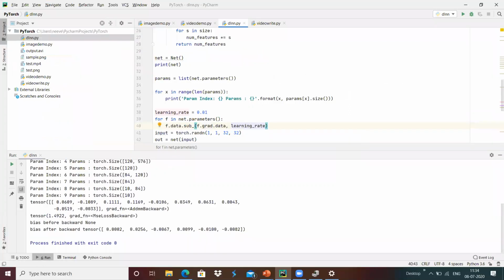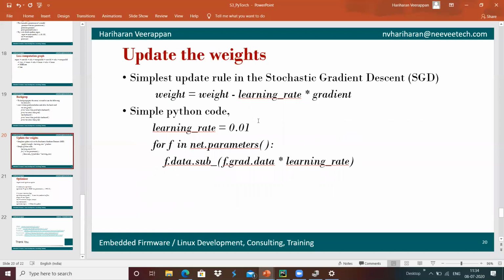We have to subtract the learning rate times the gradient.